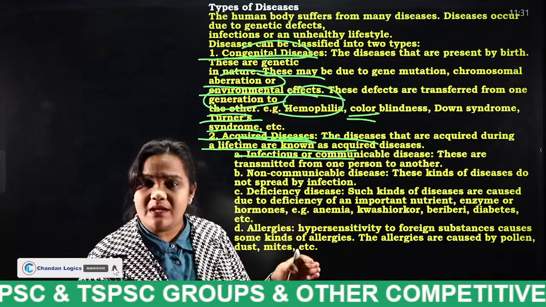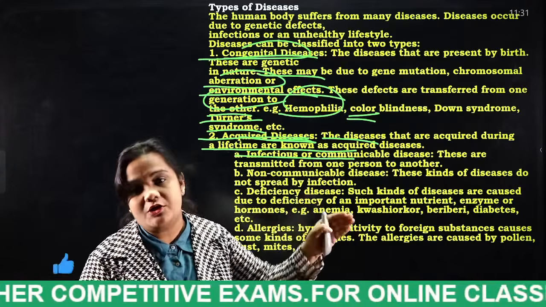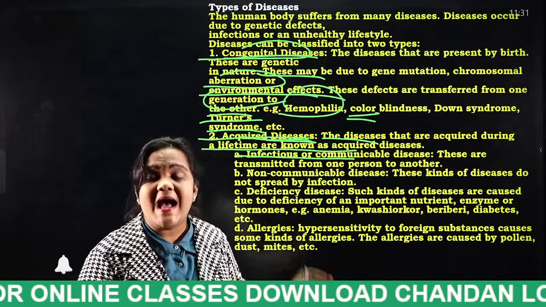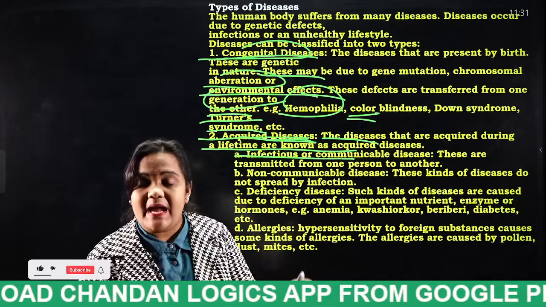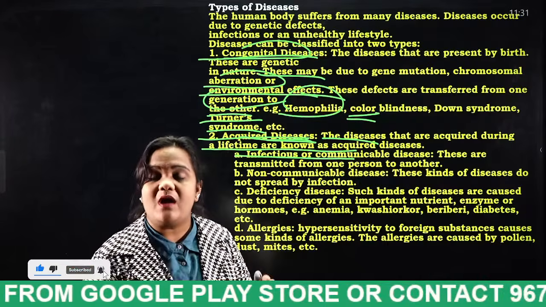From 45 until the end of life, that will continue. That type of disease is known as what, students? Acquired diseases. When it attacks a person, that disease will be lifelong. That type of disease is called what, students?